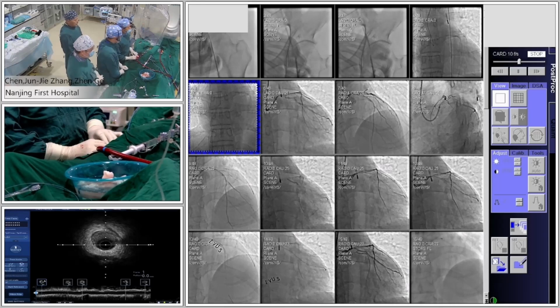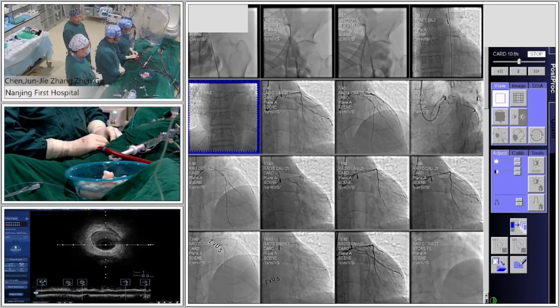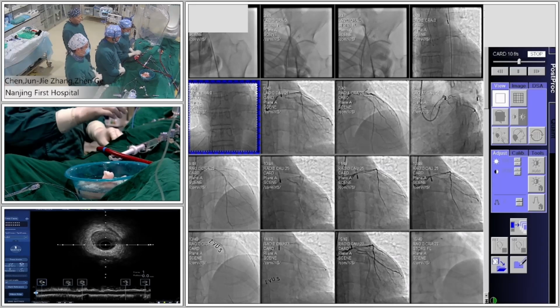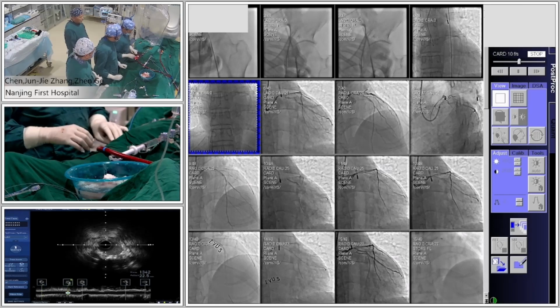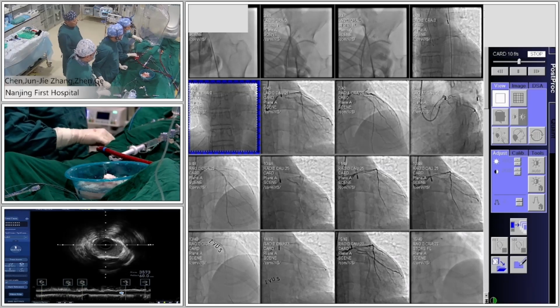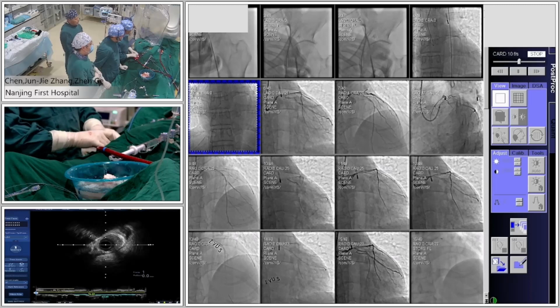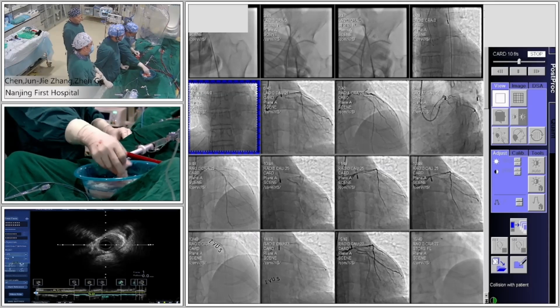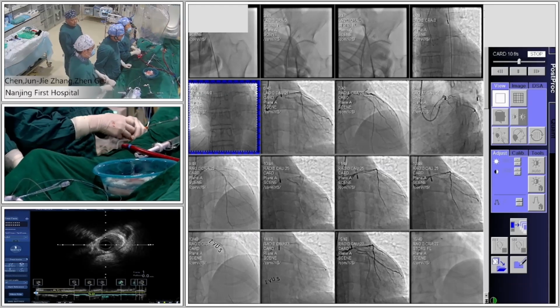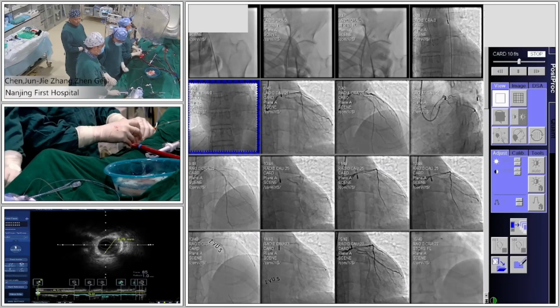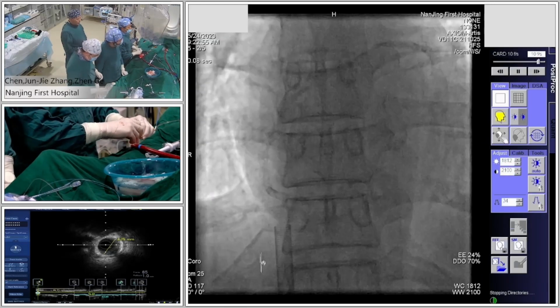So tell us what's the size of the guiding and the type of wire. It's a 7 French guiding, engaging the left main. 7 French EBU guiding? Yes, 7 French EBU 3.5. Okay, go ahead, Doctor, to introduce your PCI strategy.